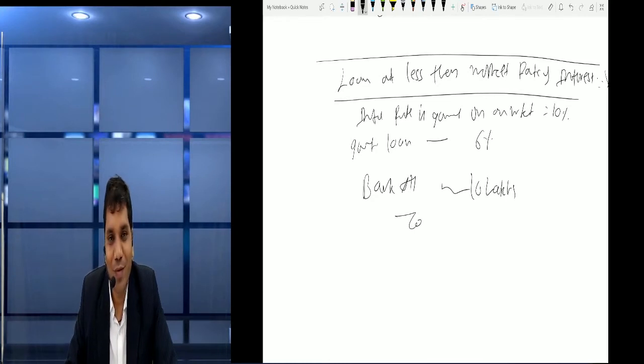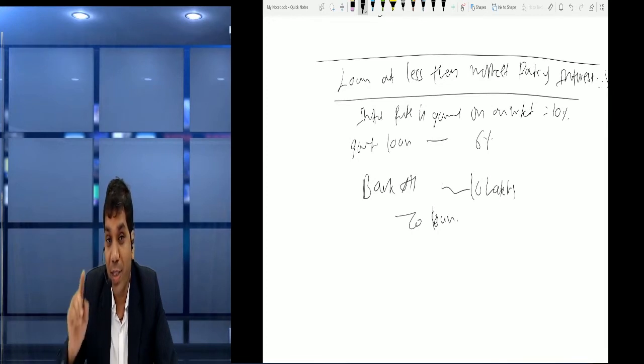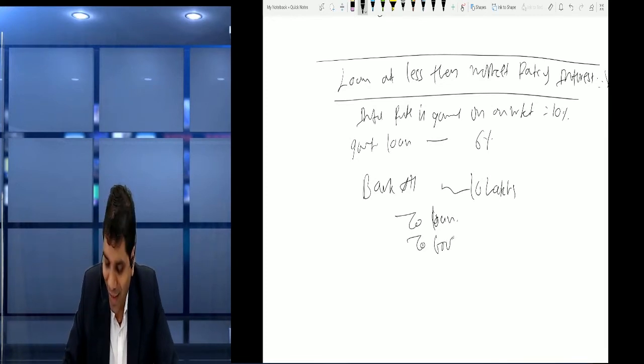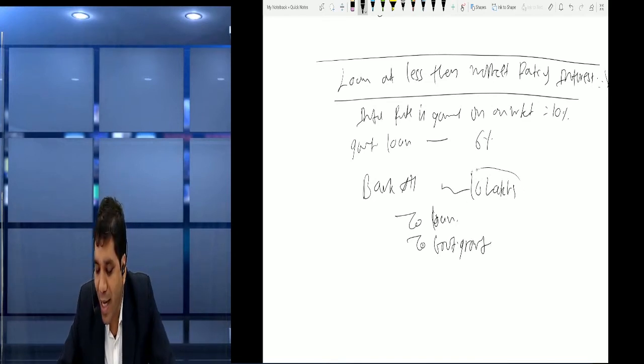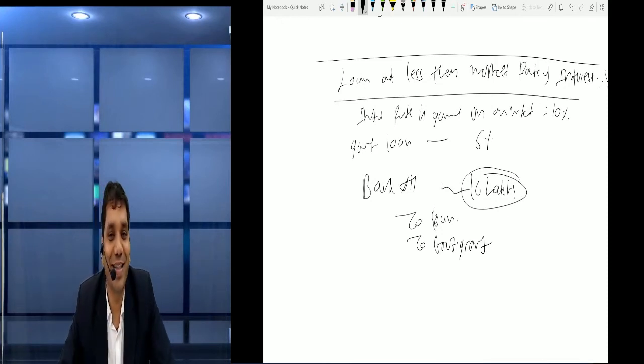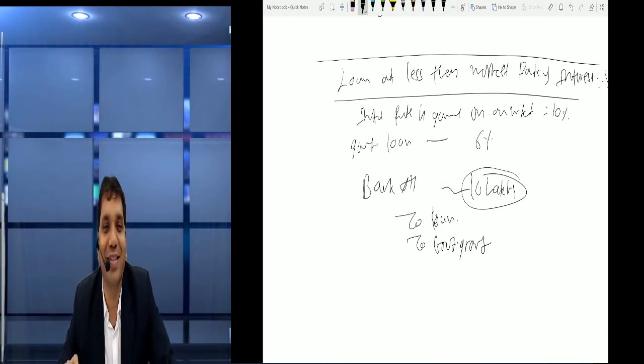To what? We will show it as a loan, but only the certain part calculated as per financial instrument, and the remainder we show as a government grant. So out of this 10 lakh, some part is loan and some part is government grant.